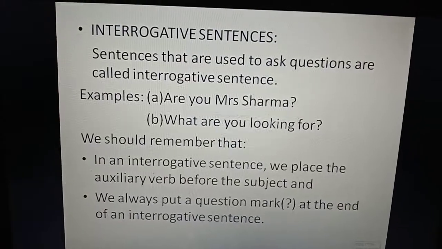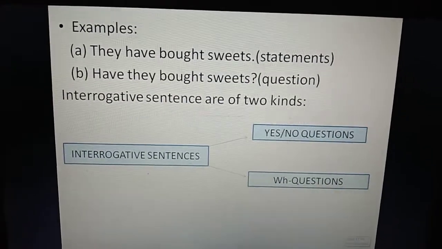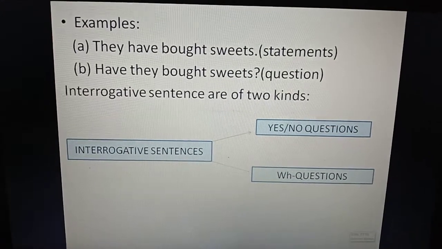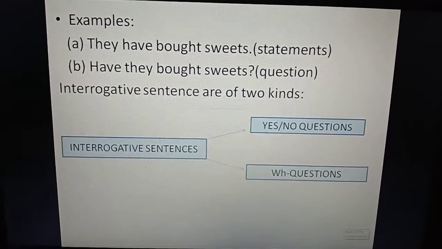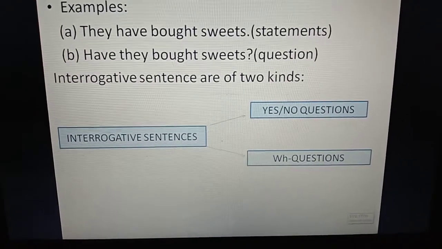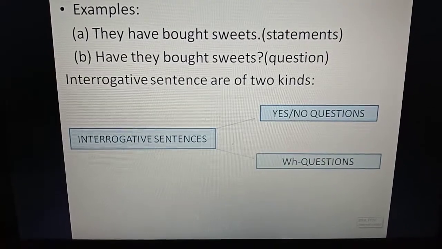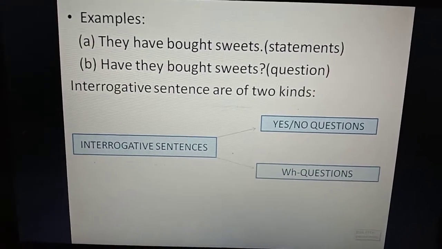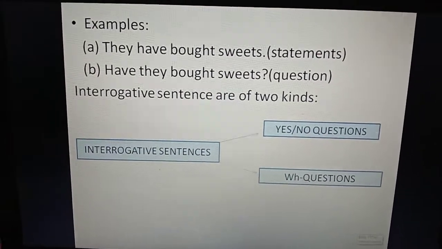So we have two types of interrogative sentence, children, please write down. First is the yes or no question, which always starts with an auxiliary verb. Is, are, was, were, do, does, have, has, can, could, may, might, shall, should. These all are auxiliary verbs. There are many auxiliary verbs we will be doing later. So yes or no questions always start with an auxiliary verb.